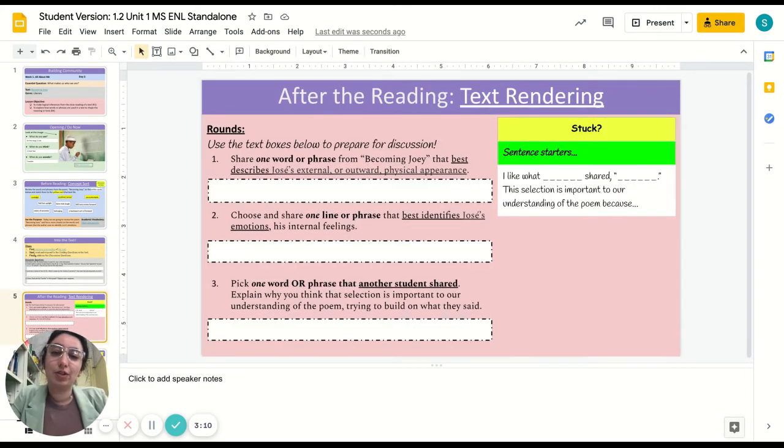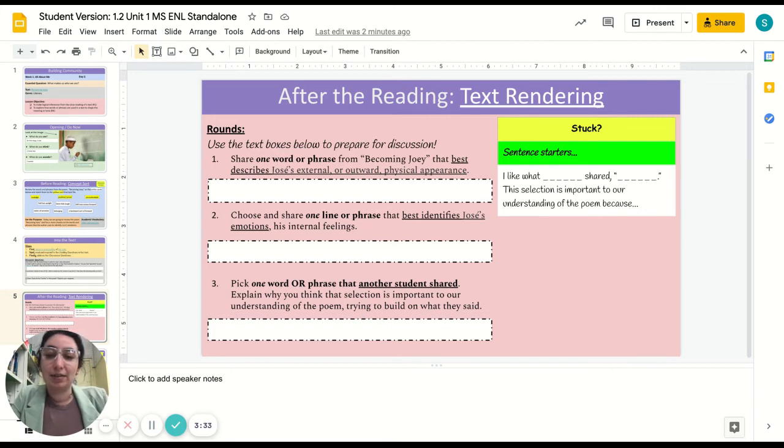After reading the text, students will engage in a text rendering exercise. Once again, there are text boxes here provided for students to plan their responses. If you would like to do this as a discussion activity, you could also assign this as a Google form and have students turn this in as a way of you self-assessing.